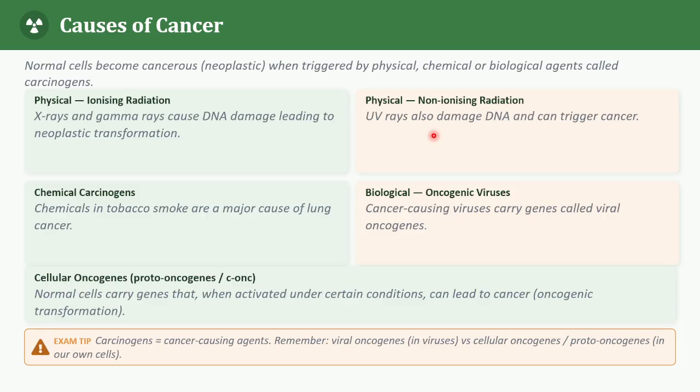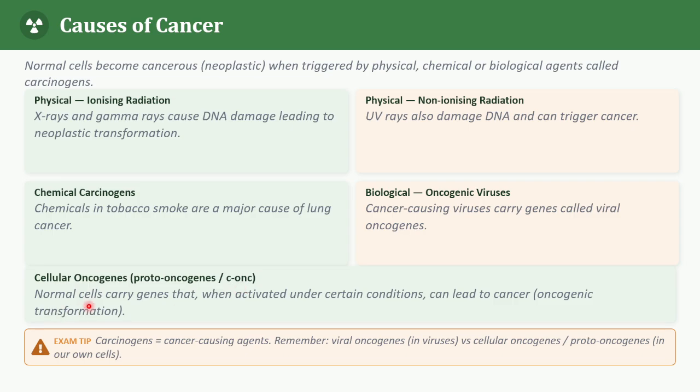Now, chemical agents, what are they? Chemical agents are present in tobacco smoke, and these have been identified as the major cause of lung cancer. And when we talk about biological agents, some viruses can cause cancer. These are called oncogenic viruses, and they contain genes called viral oncogenes. Then what are proto-oncogenes and cellular oncogenes?